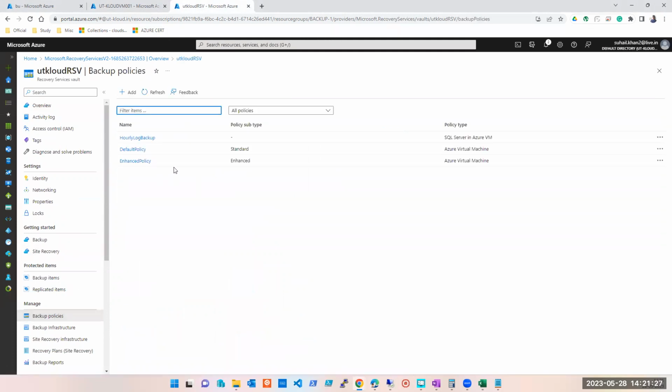There are multiple policies as of now. This is good for SQL Server in Azure VM. This is good for Azure Virtual Machine, and this is better for Azure Virtual Machine. Either I can use these or I can create my own. Let's have a look at this. What does it say, the default policy?